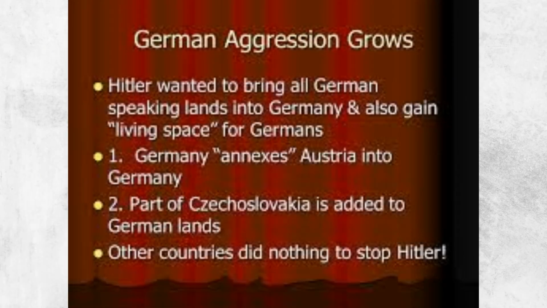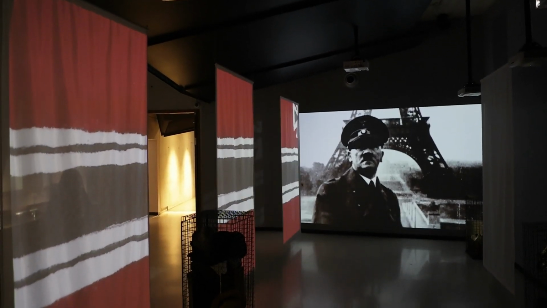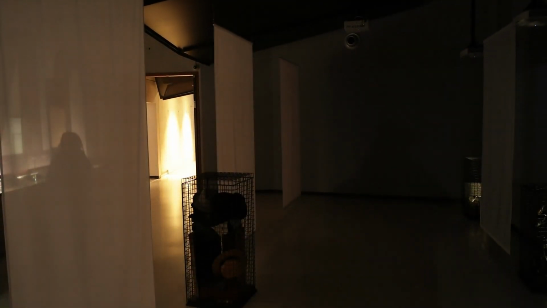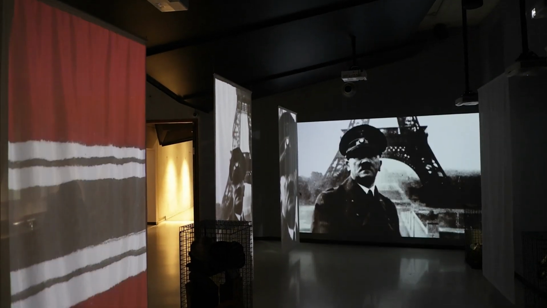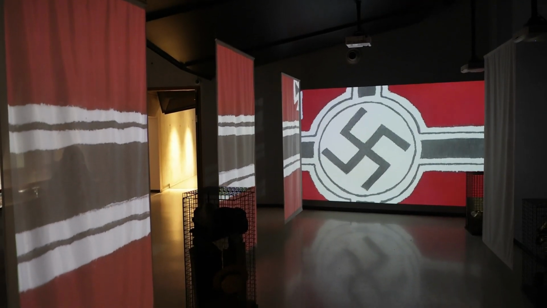German aggression continued. In 1938, Hitler forced the Anschluss, or union with Austria. Next, Hitler set his sights on the Sudetenland. This was a part of Czechoslovakia where 3 million Germans lived. At the Munich conference, which was held to discuss the situation, British and French leaders chose appeasement and allowed Hitler to annex the territory. In March 1939, Hitler took over the rest of Czechoslovakia. Months later, Hitler and Stalin signed the Nazi-Soviet pact. They agreed not to fight if the other went to war. This paved the way for Germany's invasion of Poland in September of 1939, which set off World War II.